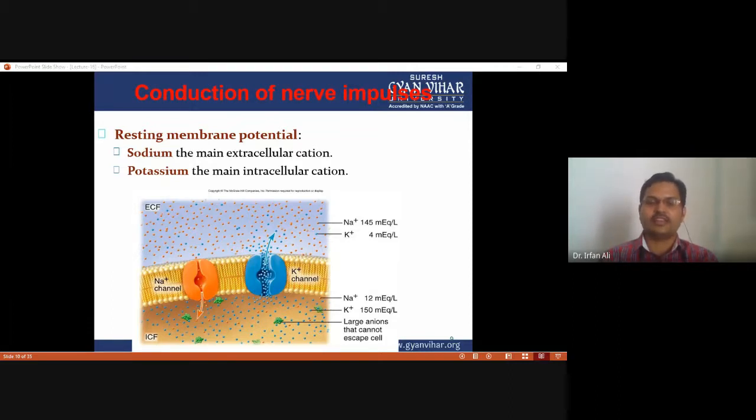So this creates a difference in potential around the nerve cell membrane. Ultimately it establishes a membrane potential of minus 70 millivolts, which is called the resting membrane potential.